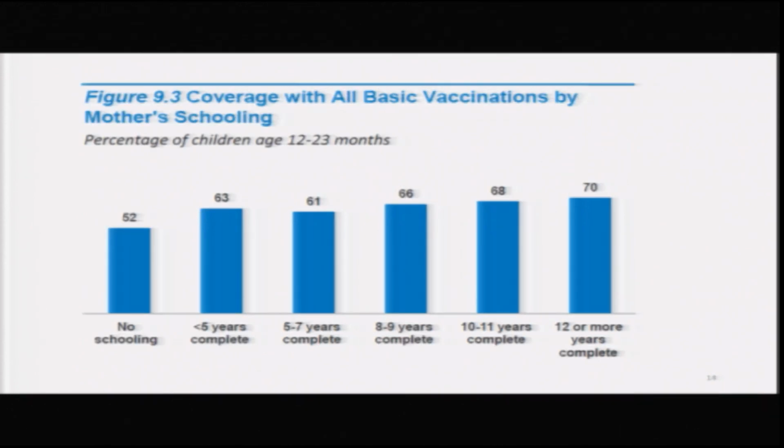Next, coverage with all basic vaccinations by mother's schooling. The Government of India has declared some basic vaccinations, and the percentage of children vaccinated for all basic vaccines rises with the education of the mother.